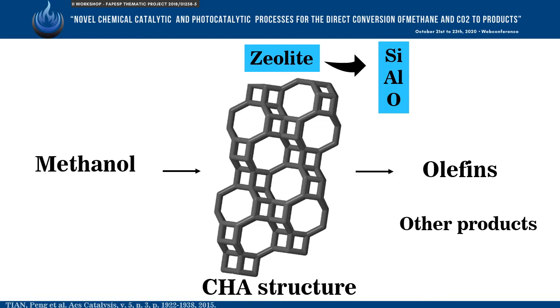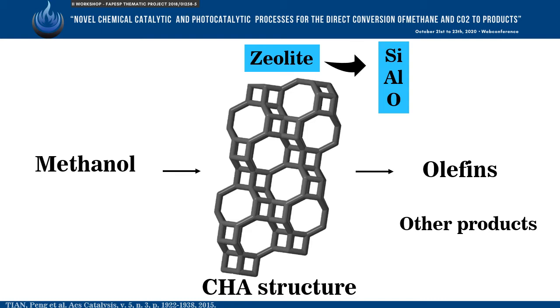ethene and propene. Zeolites are microporous materials composed mainly of aluminum, silicon, and oxygen, and have cavities capable of distinguishing the products that enter, remain, and leave their cavities. When replacing a silicon atom in its structure with an aluminum atom, its structure acquires a negative charge. This negative charge can be balanced by a proton, giving acidity to the material. And it is in these acid sites that the reaction occurs.